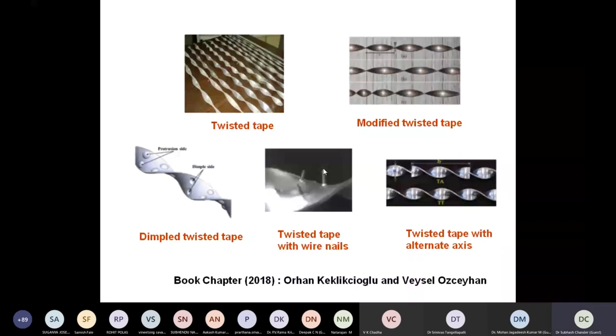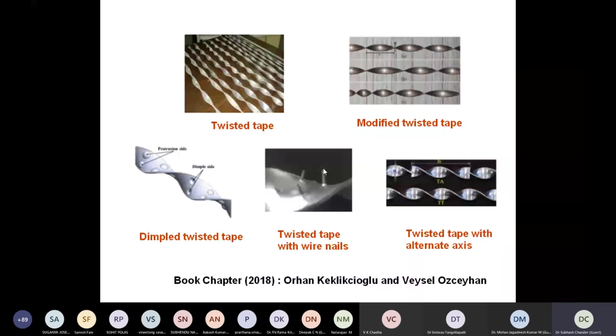Even in twisted tapes, people have used many alterations. We have twisted tape in general, because in twisted tape the number of twists per unit length decides how much disturbance we are going to create in the flow. And we have different types of twists, like smaller twists and bigger twists in the same strip, right? And we can provide some dimples. Many researchers innovate and have developed better heat transfer by providing some roughness devices, right?